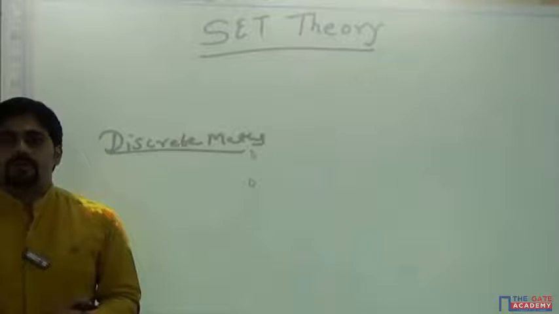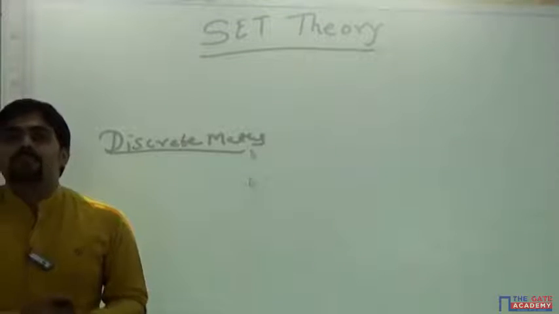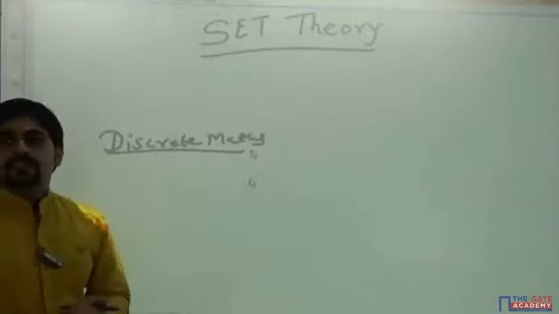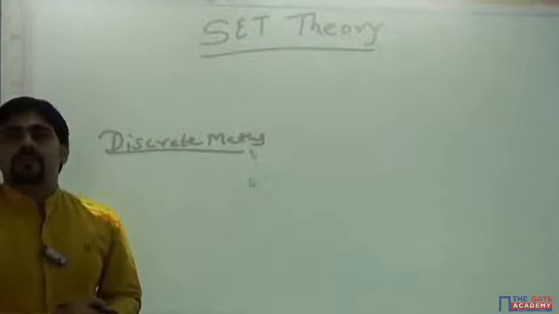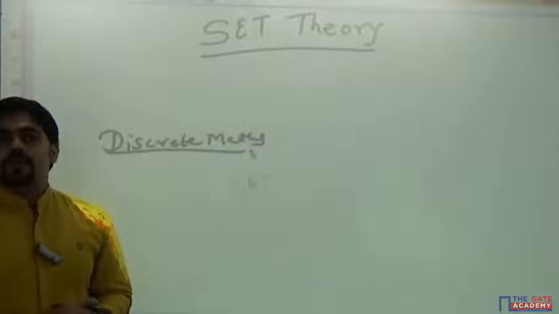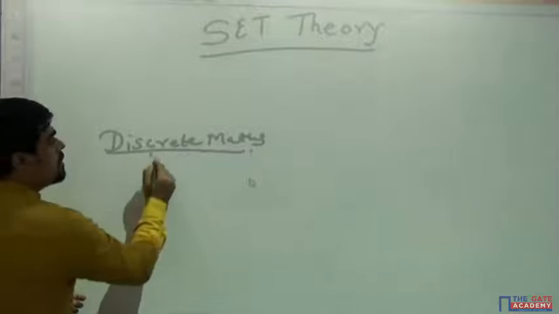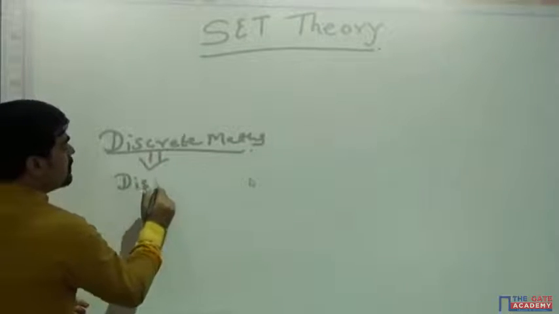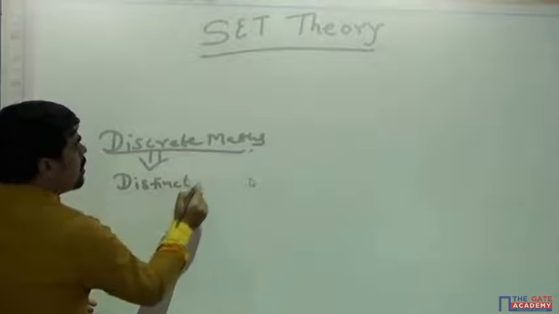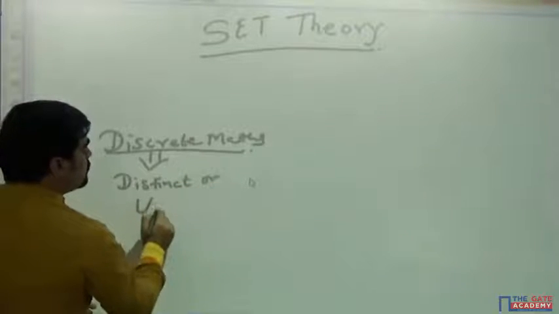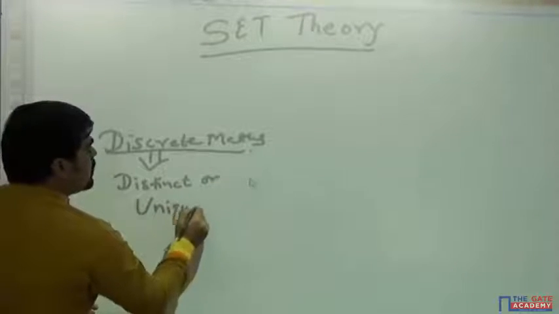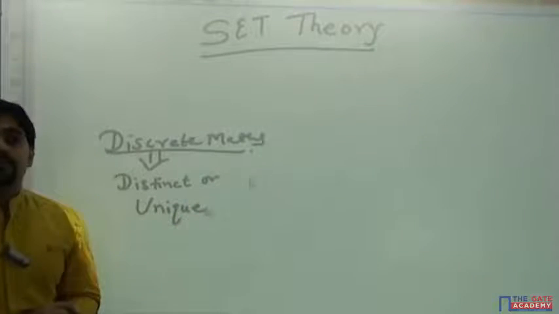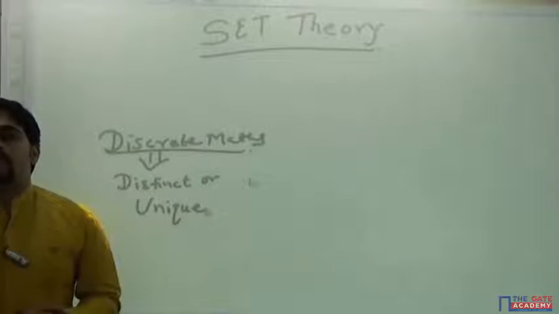What do you mean by discrete maths? Discrete means distinct or unique. Discrete means absolute value, unique value.